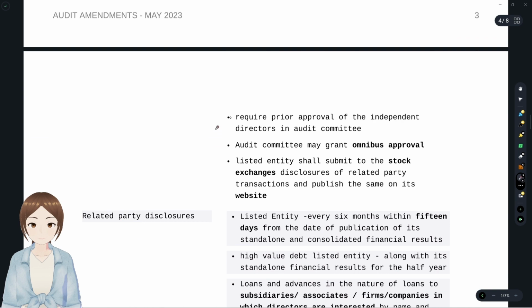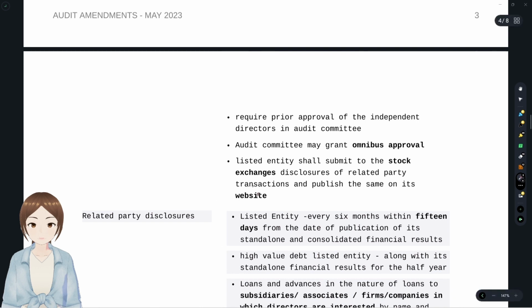related party transaction. With that, in order to take any related party transactions, what do we need to take? We need to take prior approval of the audit committee. The audit committee may give omnibus approval. Omnibus approval is nothing but an if condition. That is, okay, you can take until this amount, you can take if you satisfy these conditions.